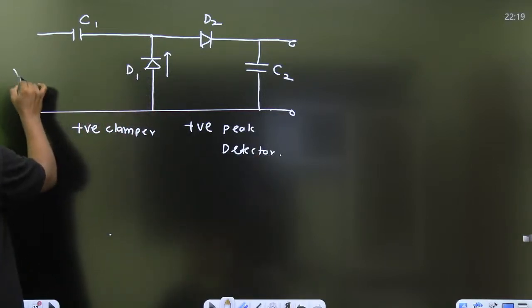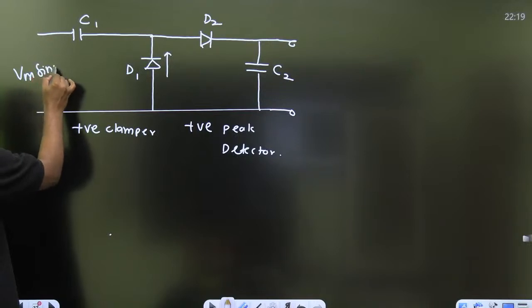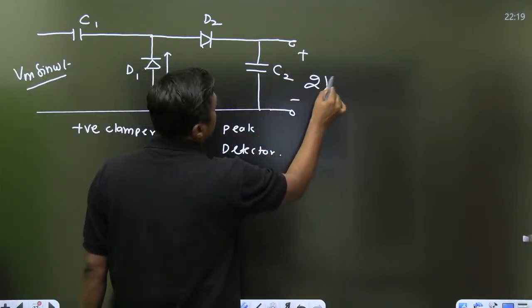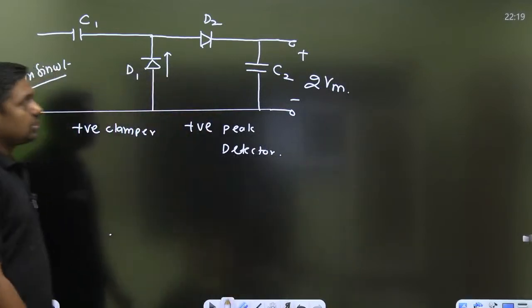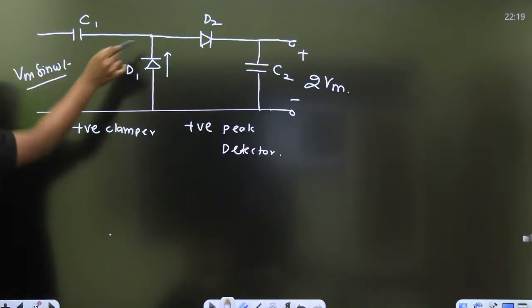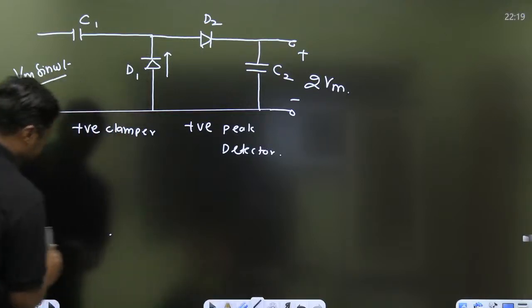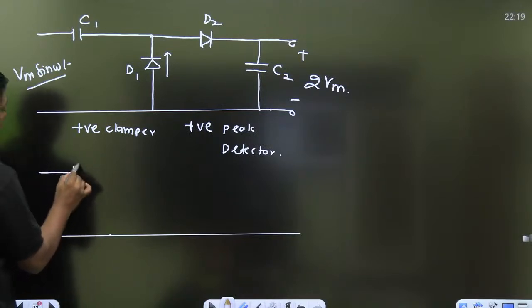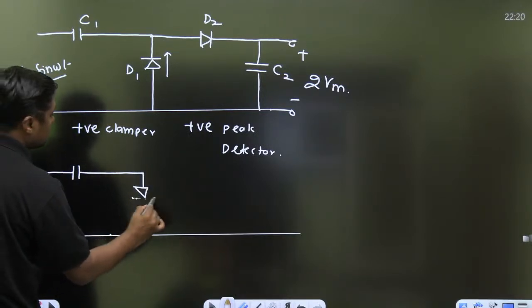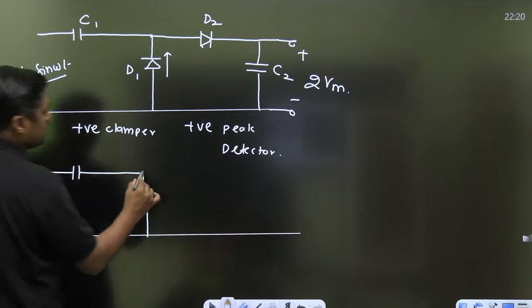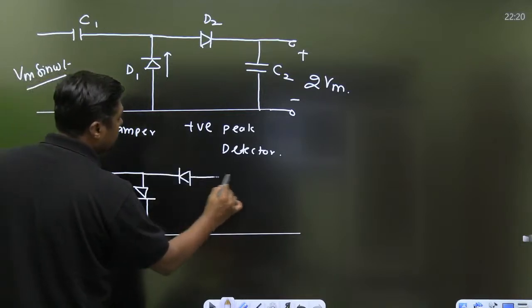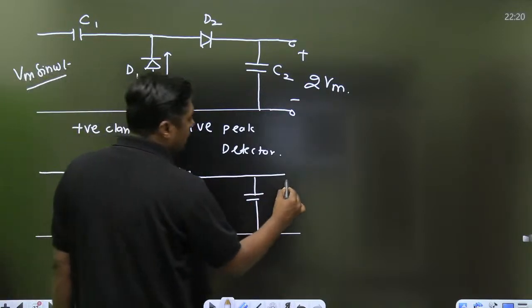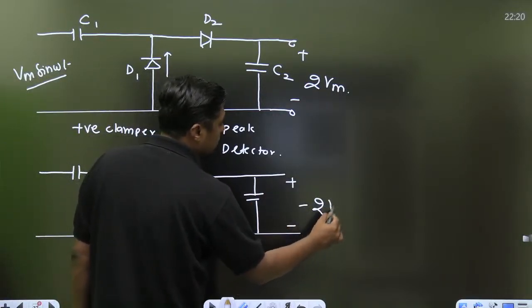If the signal is given as Vm sin omega t, then here we are going to get 2 Vm. That is called doubler. If we change the polarity of both the diodes, this will become negative clamper and this will become negative peak detector, and the output will become minus 2 Vm.